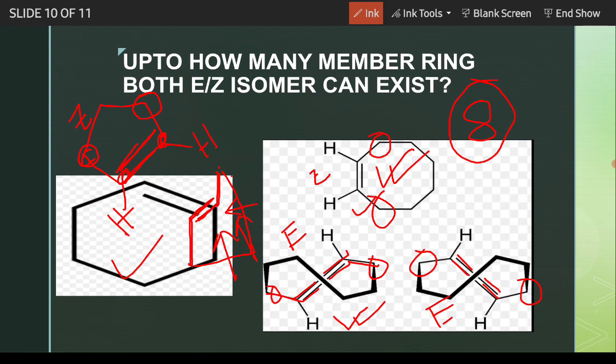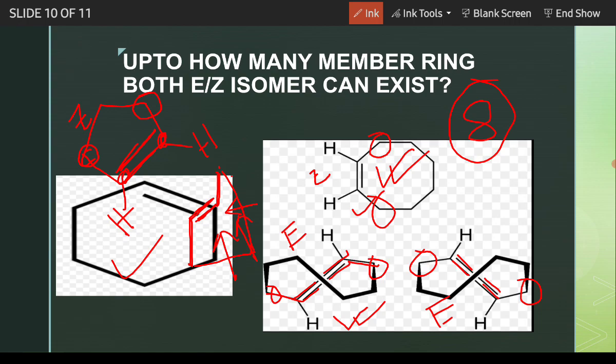So cyclooctene can exist in EZ form. Similarly, cyclononene, cyclodecene can do that. Greater than or equal to 8-member ring can show cis trans or EZ isomerism, not 7, 6, 5, 4, 3, 2, 1.